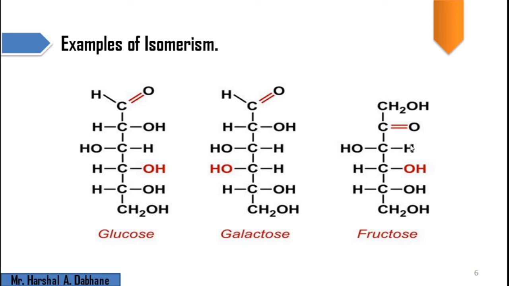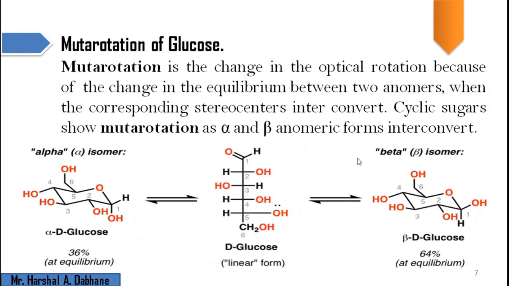So when we compare fructose with glucose and fructose with galactose, the phenomenon is functional group isomerism, because they have the same molecular formula but different functional groups. These are some examples of isomerism.